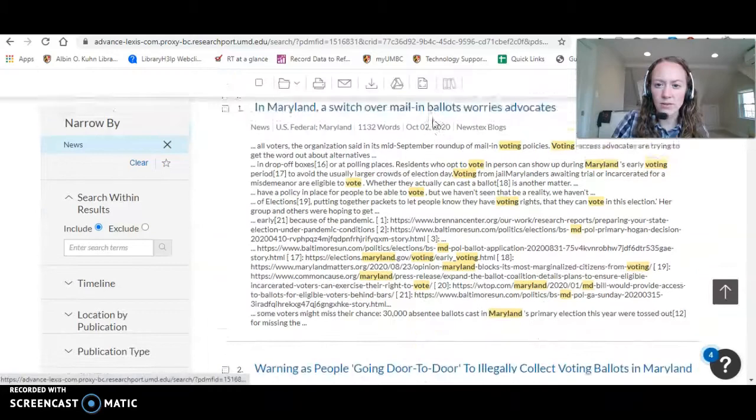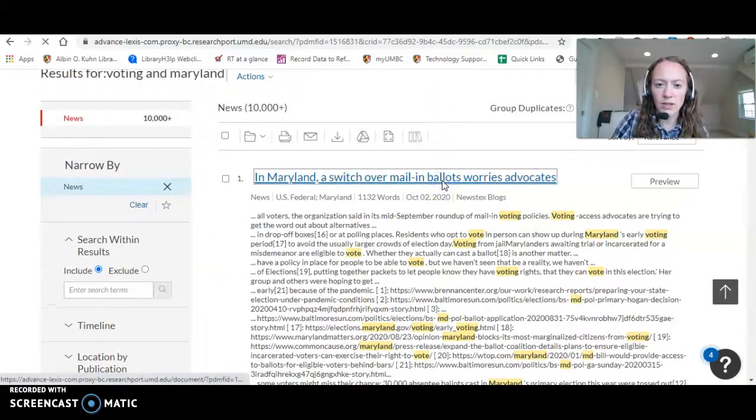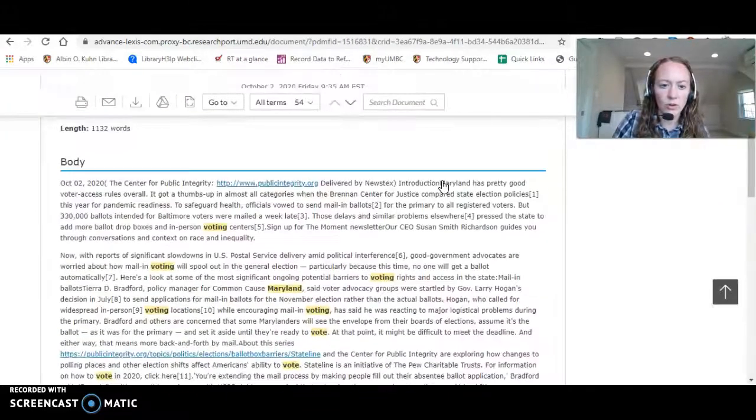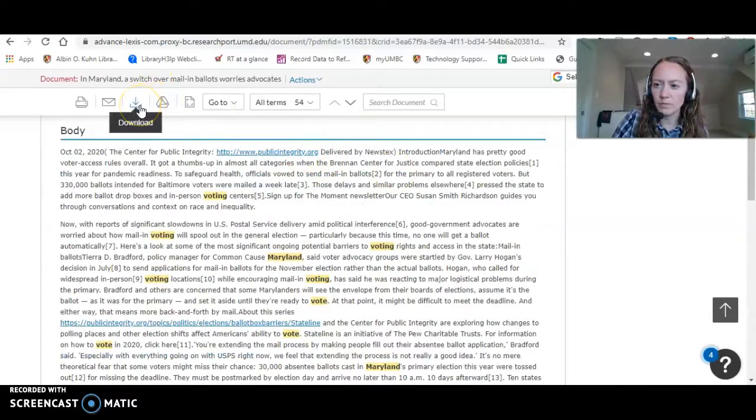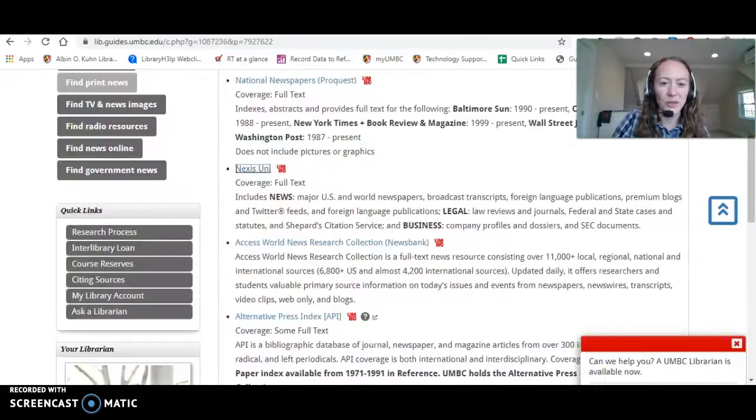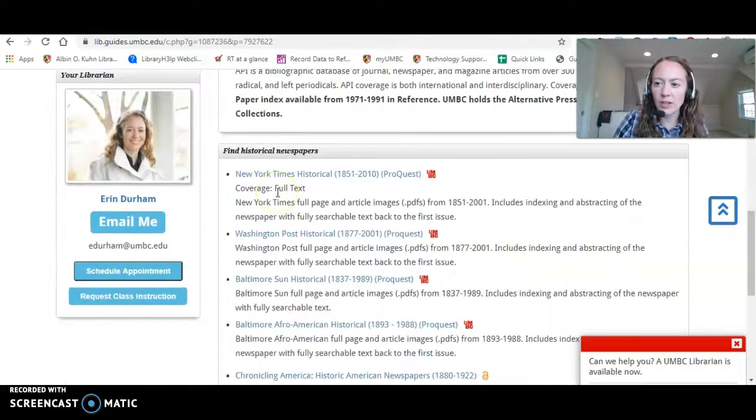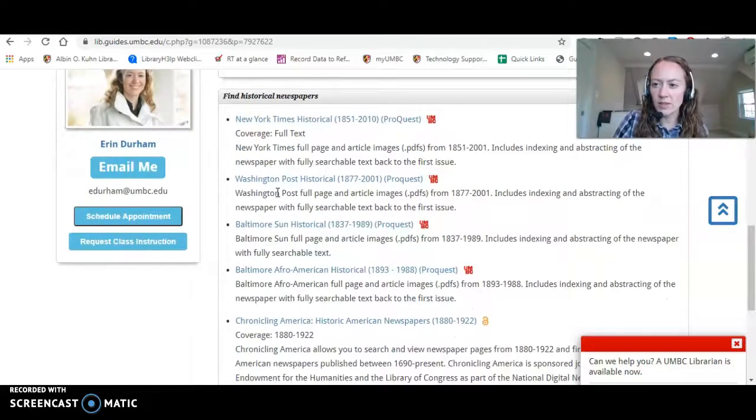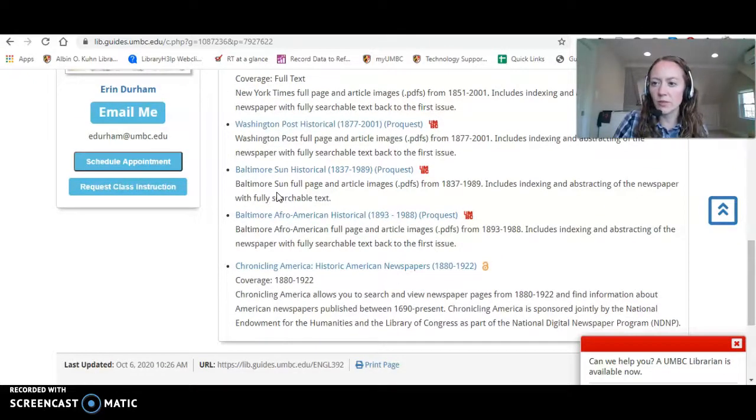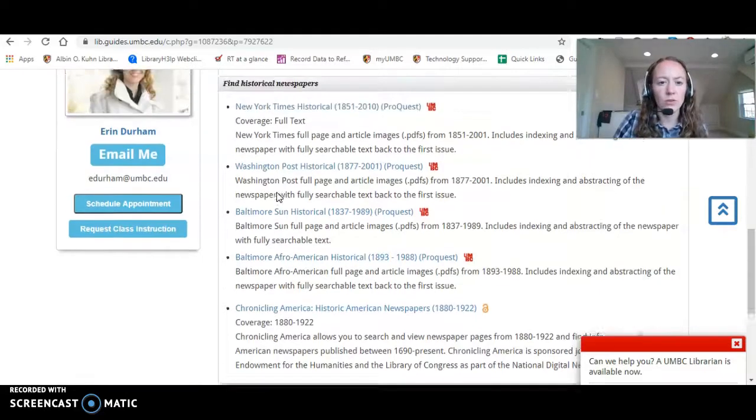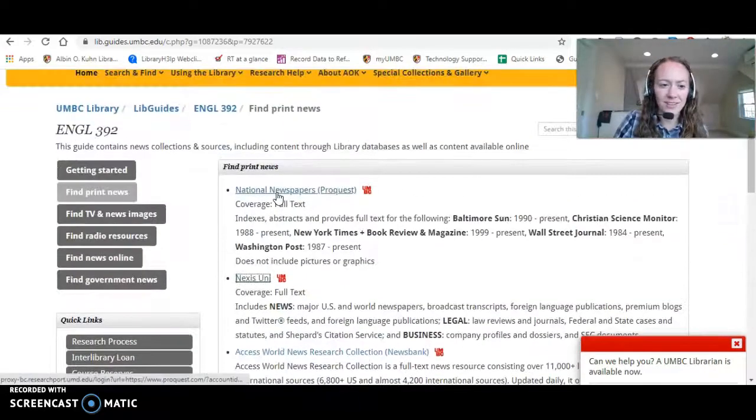Okay, great. And again, you can click on it to read. You can also download up at the top. So that's a brief overview of Nexus Uni. Next, you can scroll down, and if you're interested in historical newspapers, we have a list of newspaper databases where we have full text from the 1800s. So that might be worth looking at.